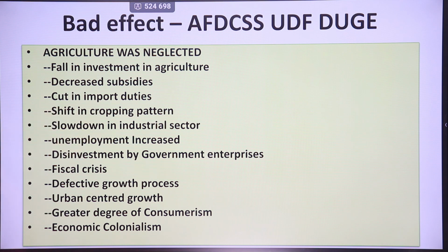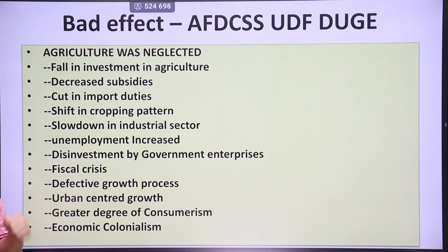Decreased subsidies. Subsidies for farmers were decreased in the agriculture sector. Cut in import duties for them. And what was the bad effect of cutting import duties? Try to understand this. When import duties on agricultural items are cut, that means other nations' commodities could be imported. That means Indian businessmen could import food grains from outside at lesser prices now.